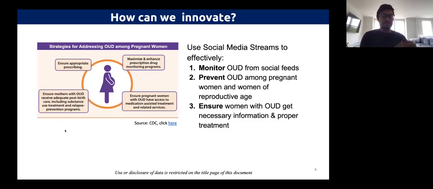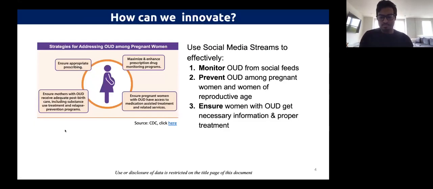To prevent OUD the best we can, and ensure that women who are suffering from OUD get the necessary information and proper treatment, we need a really effective monitoring tool. And social media, as the topic of this challenge wishes to examine, is really an interesting use case. We believe social media can play a very crucial role if used correctly.